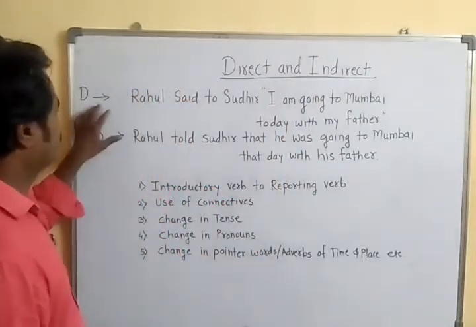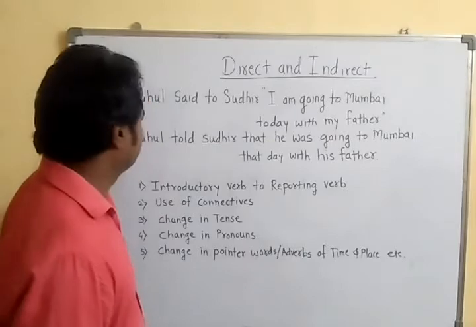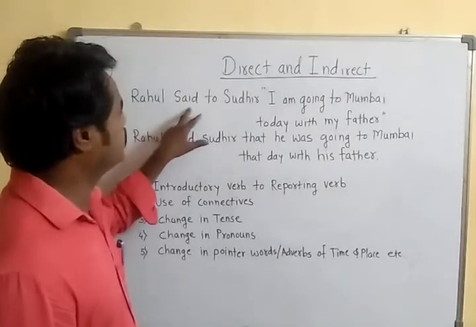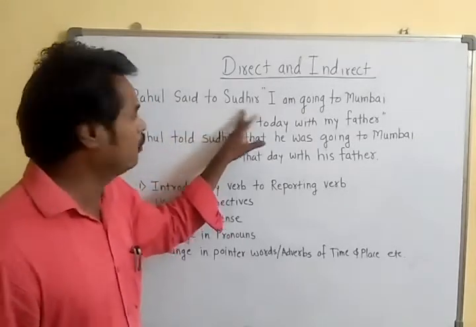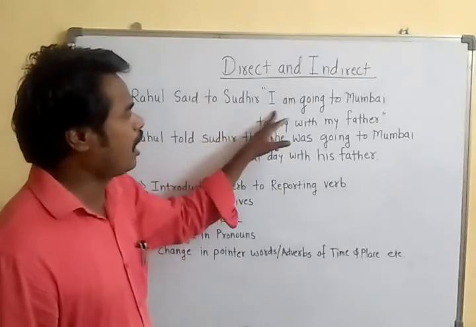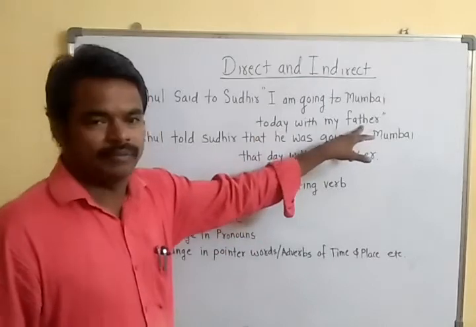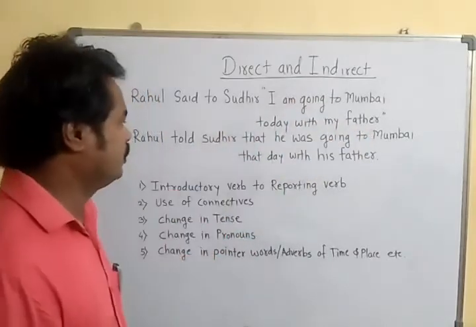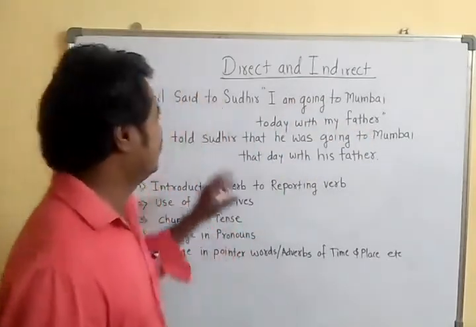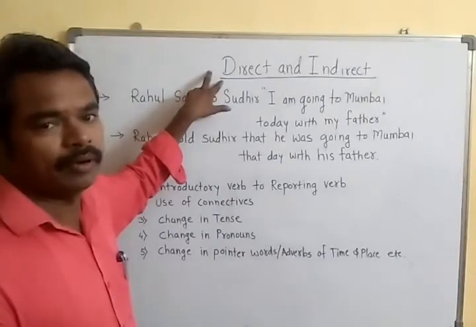Now, see, the first sentence is here. It is written on the board. Rahul said to Sudhir, "I am going to Mumbai today with my father." The sentence is in direct form.